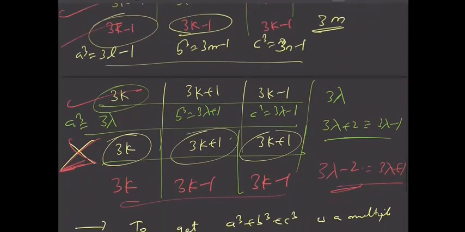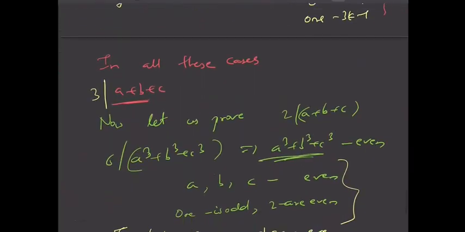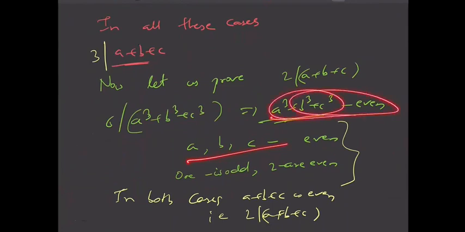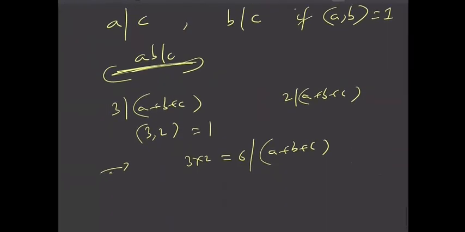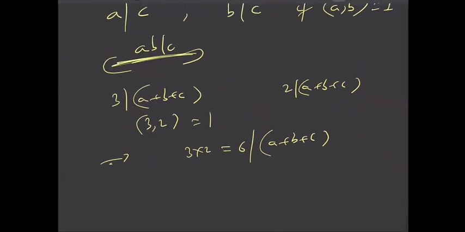And similarly I considered all the cases in which a cube plus b cube plus c cube is even, that is multiple of 2. And in all the cases a plus b plus c was also multiple of 2. So finally we proved that whenever a cube plus b cube plus c cube is a multiple of 3 and 2, then a plus b plus c is also multiple of 3 and 2. So it is a multiple of 6. Fine. So I hope you have understood this problem.